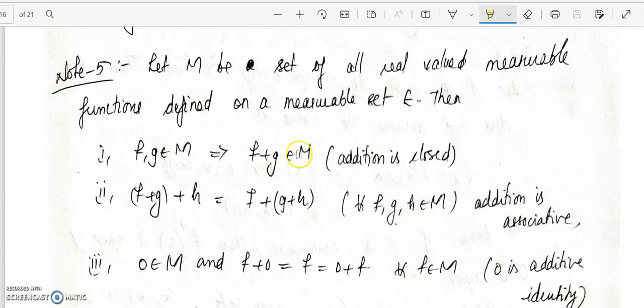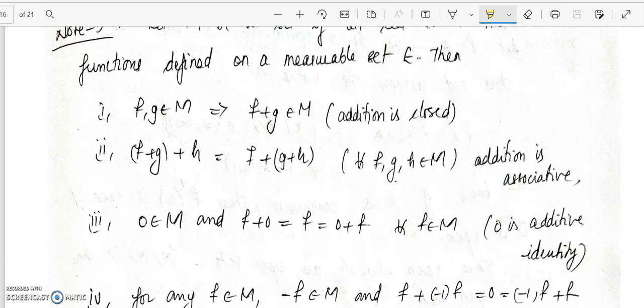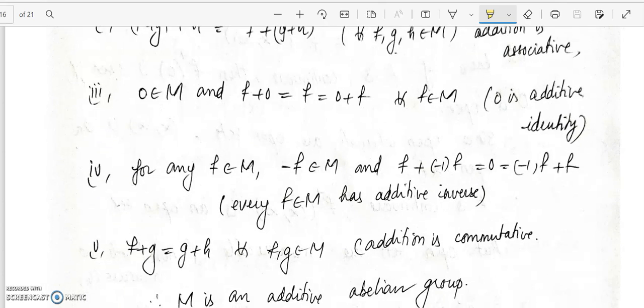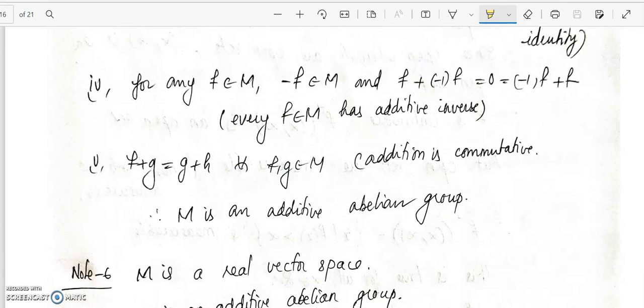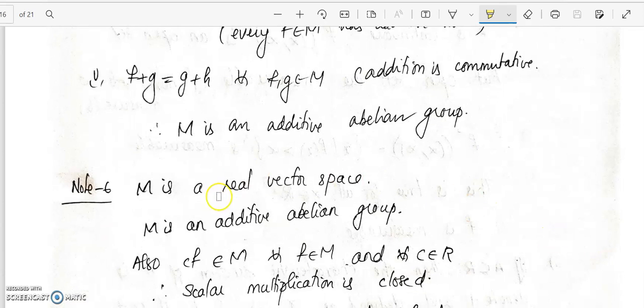Hello. So last class we have seen that if M is the set of all real valued measurable functions defined on a measurable set E, then M is an abelian additive group. So M is an abelian group under addition. Now we can actually show that M is a real vector space. Let us see how M becomes a real vector space.